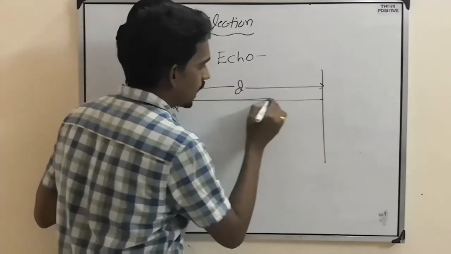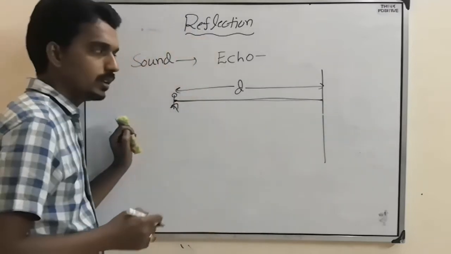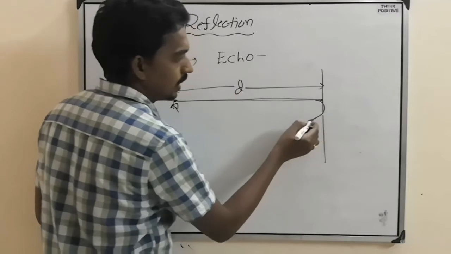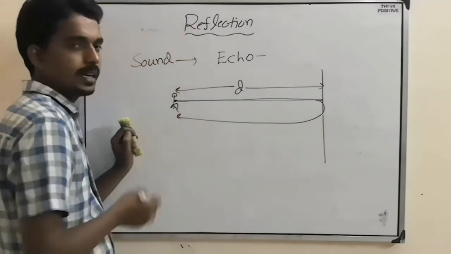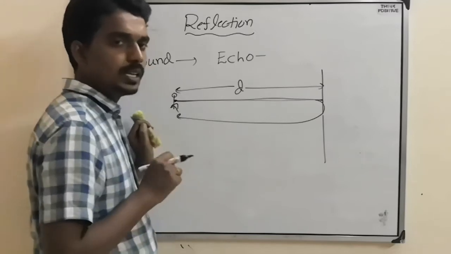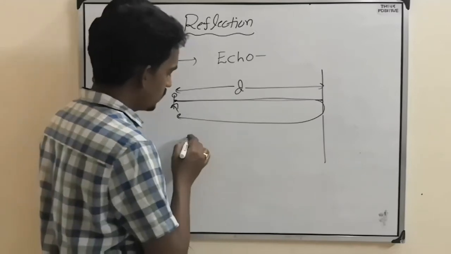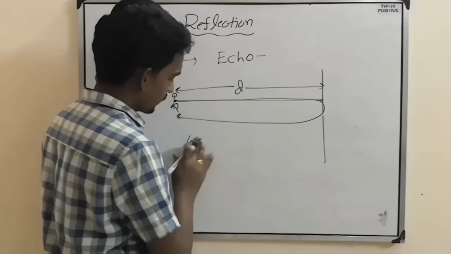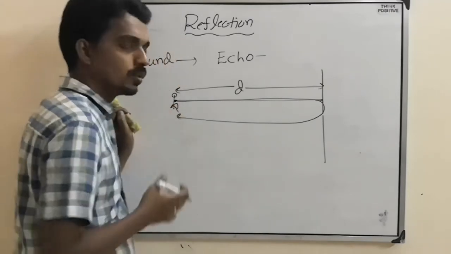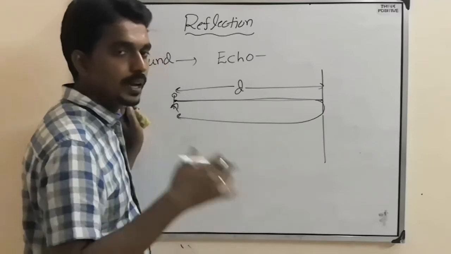Then the sound will travel distance d, hit the surface, and come back and reach him. So here one question they can ask is: what is the time taken by the source to hear the echo?